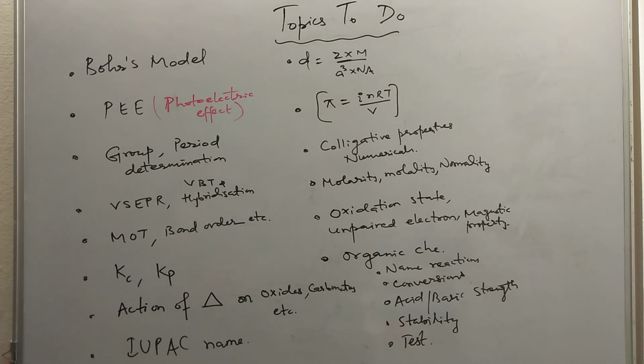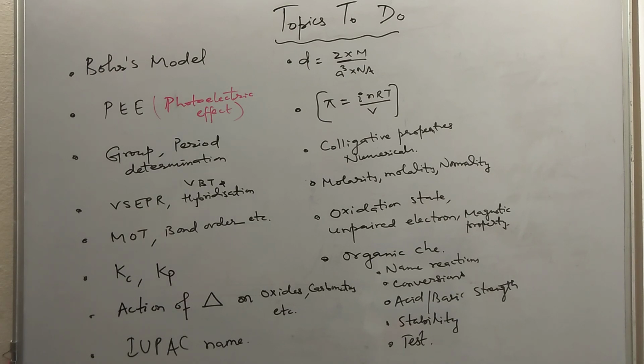You have to know about the Kp-Kc relationship. Kp is equal to Kc into RT to the power delta n, where delta n is the number of moles of gaseous product minus the number of moles of gaseous reactant. In thermodynamics you need to prepare enthalpy change, the relationship between enthalpy and internal energy, and the famous Gibbs energy equation: change in Gibbs energy equals change in enthalpy minus T change in entropy, so delta G is equal to delta H minus T delta S. You have to know the conditions for spontaneity.